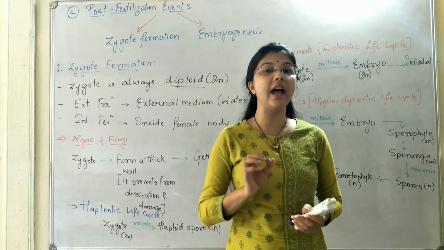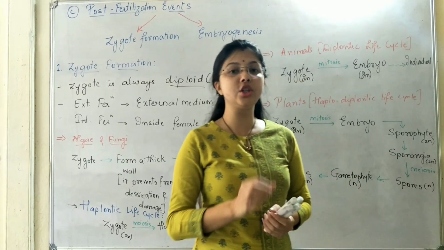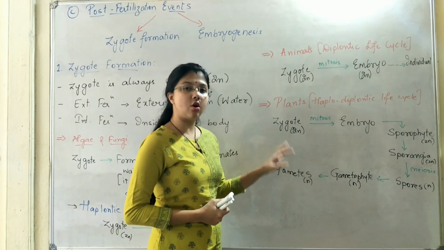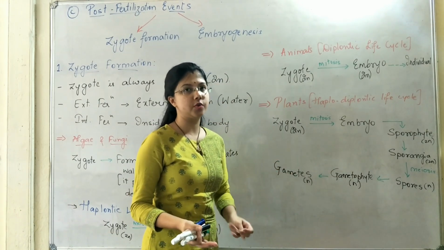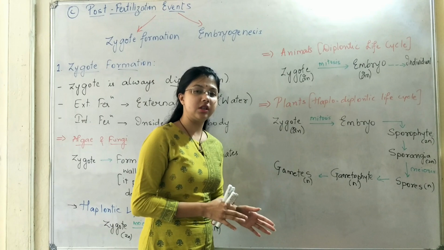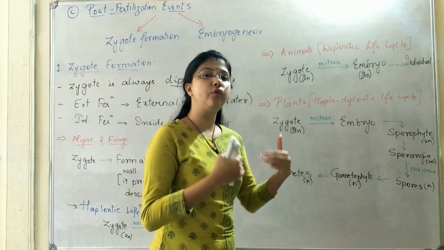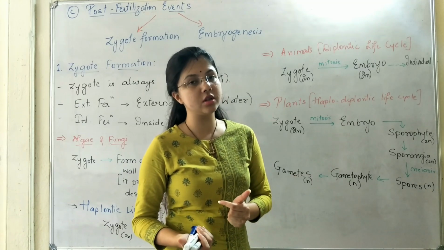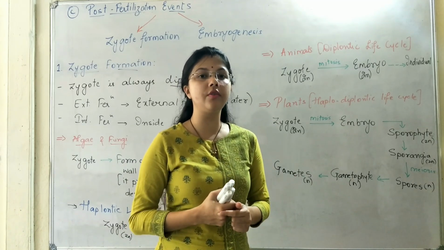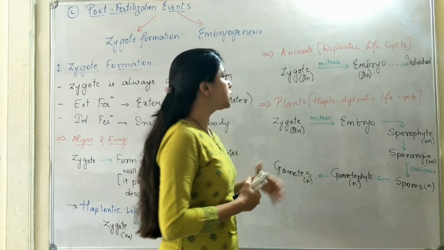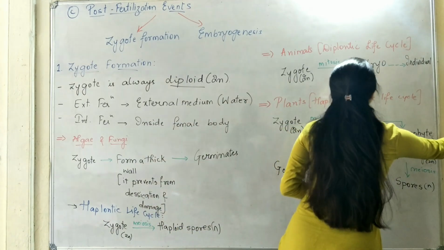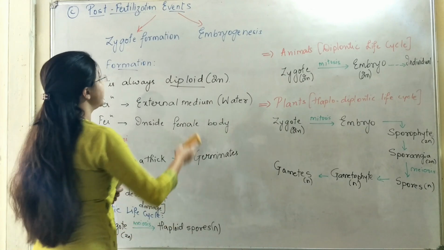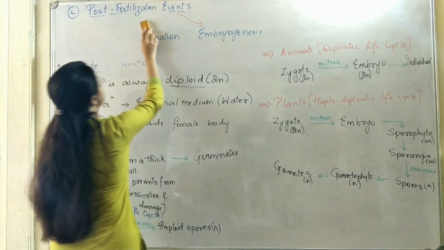What is the link that ensures that the species is continued? Okay, so you can see that if zygote formation does not take place, there will be no continuation of species. Though gamete formation is taking place, those gametes should fuse to form the zygote. So if zygote formation does not occur, there will be no continuity of species. So let us move on now to the next stage of the post-embryonic event, post-fertilization event, that is embryogenesis.